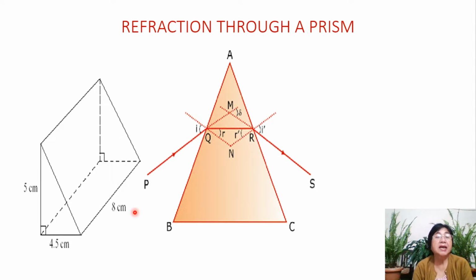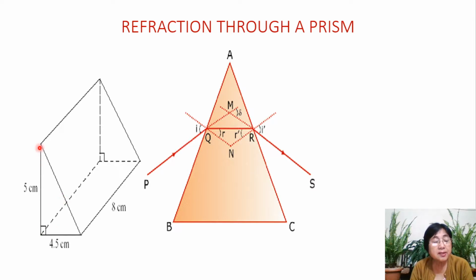In a prism, there are certain facts that we need to remember. This edge where the two rectangular surfaces are meeting each other is known as the refracting edge. These two surfaces are called the refracting surfaces.